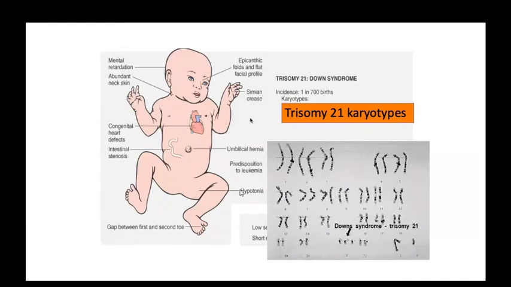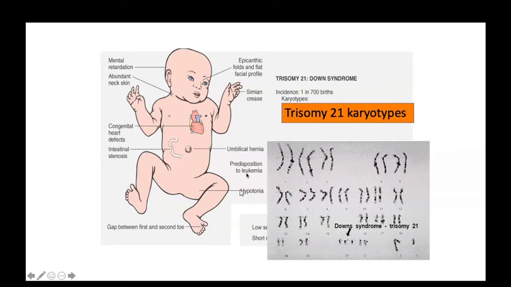Now coming to cytogenetic abnormality, the most common cytogenetic abnormality is trisomy 21. Remember it. It is also asked many times in your theory exams and practical exams. Trisomy 21 is Down syndrome. Incidence is 1 in 700. The clinical presentation of these patients includes mental retardation, abundant skin in the neck, congenital heart disease, intestinal stenosis, and umbilical hernia. These patients are predisposed to leukemias, like acute myeloid leukemia, and they are very hypotonic.